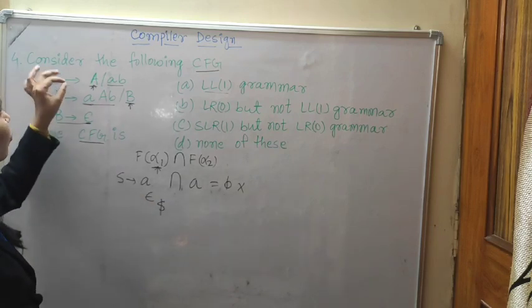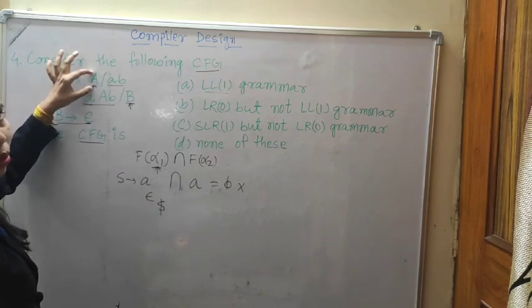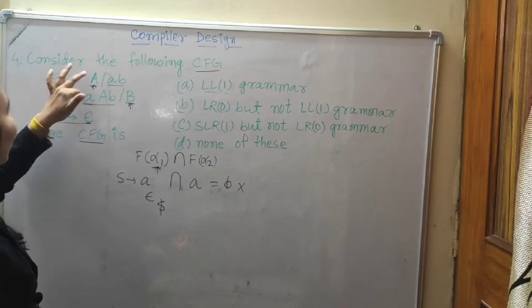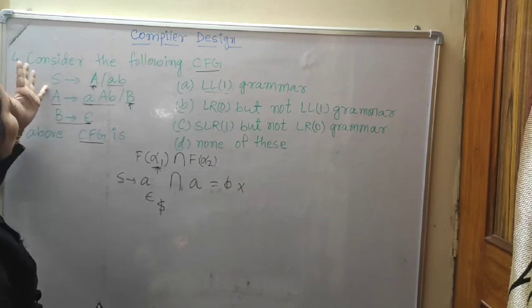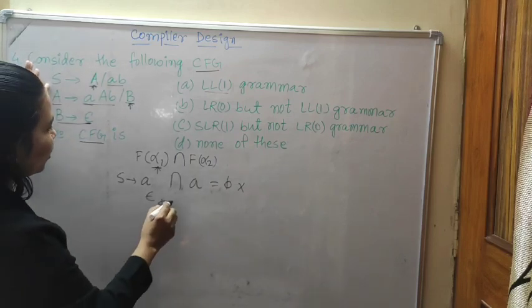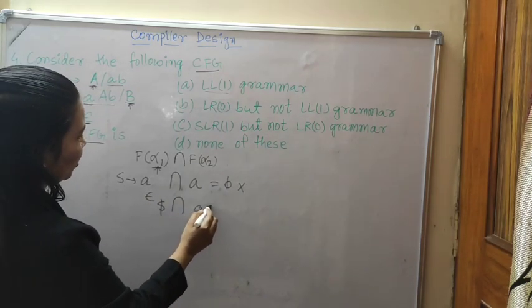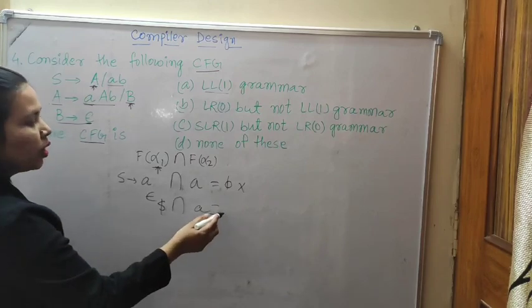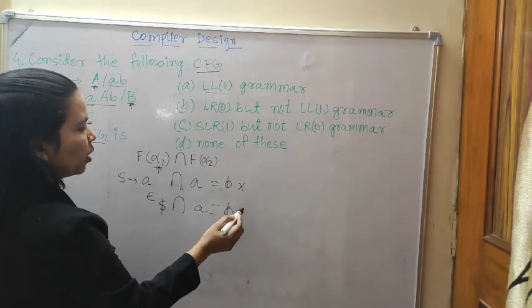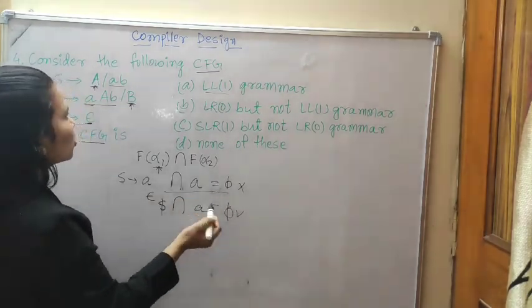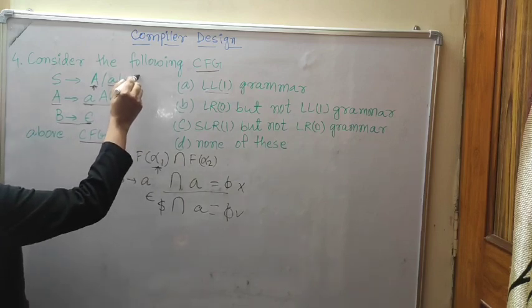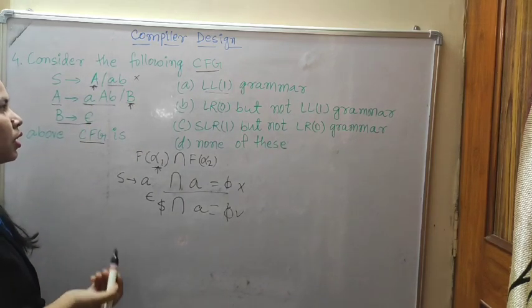Follow of epsilon: we are using it from the A place, so in the left hand side we will go. Then follow of S is dollar, intersection a. Dollar intersection a equal to null? Yes, true. But one is wrong, so that is why we can say that S is not an LL1 grammar.